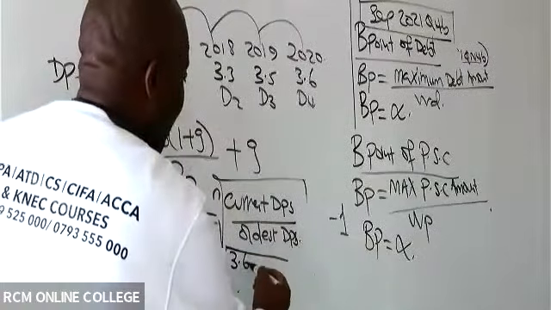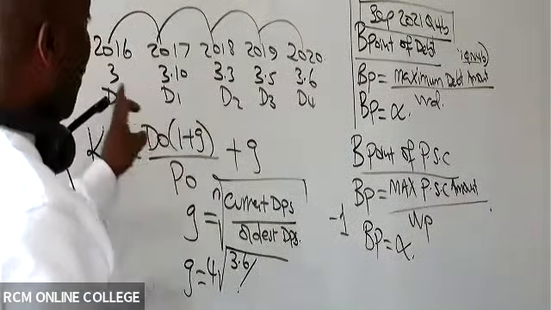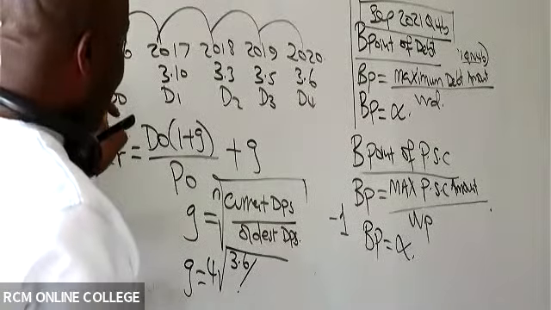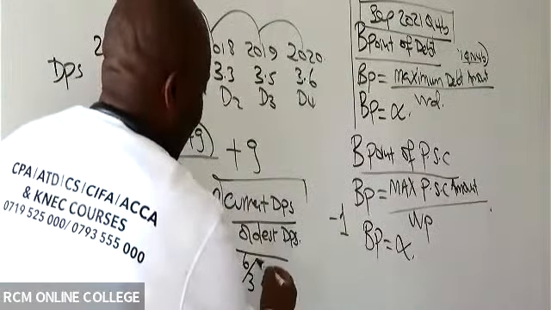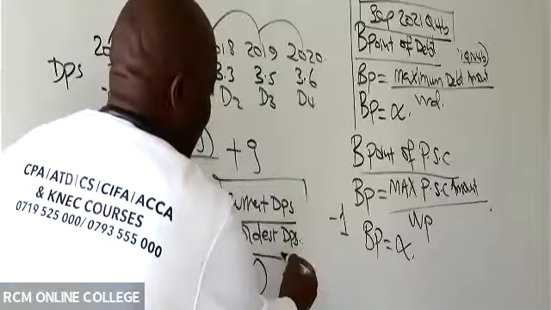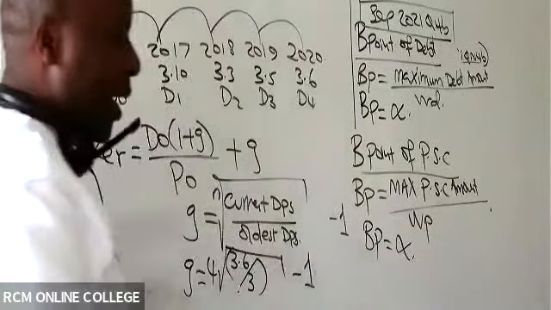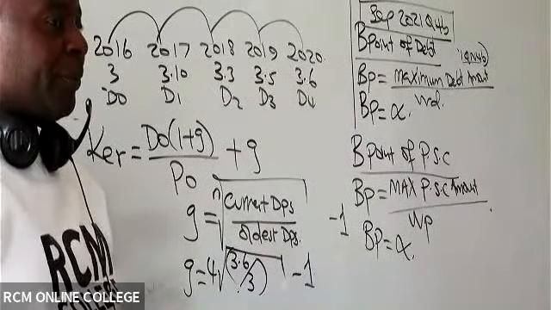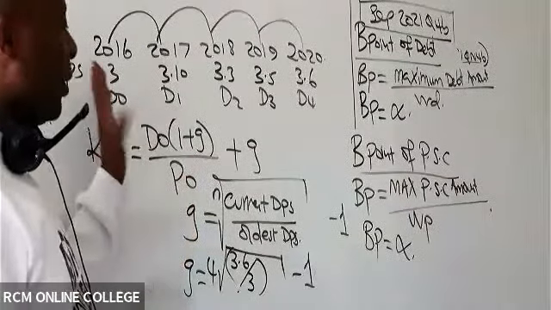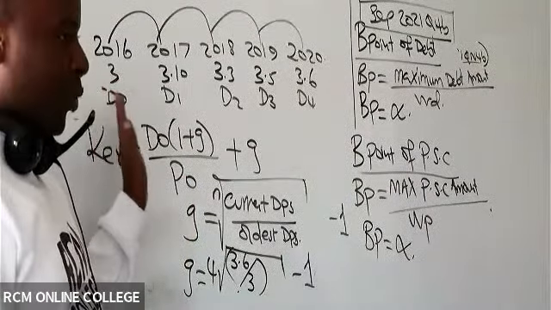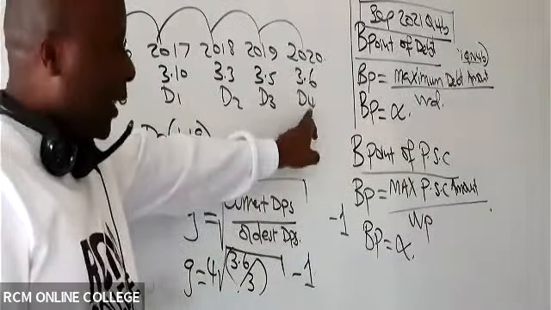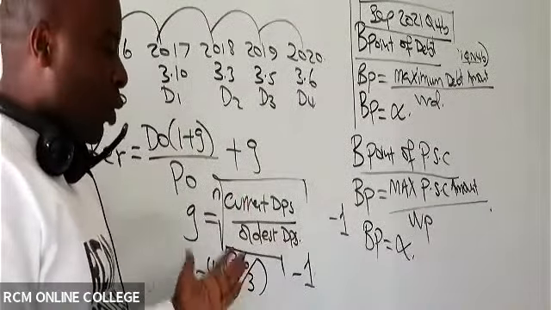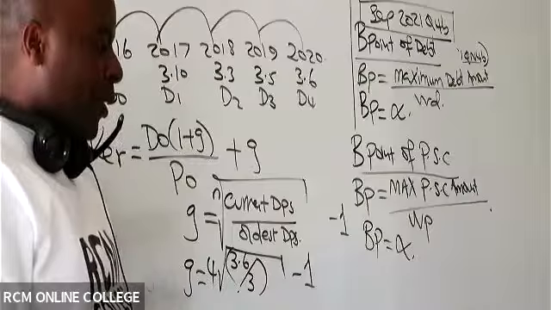Most current dividend will be 3.6 divided by the oldest dividend, which is what here, somebody? Which is 3, isn't it? The oldest dividend is 3 here. And then whatever answer we shall get, we shall come and say minus 1. So long as you remember that the very initial dividend you give it D0, and then you count like that. You'll be able to get the Dn. N here is 4, because we measure up to Dn. N in this case here is 4. Fourth root.